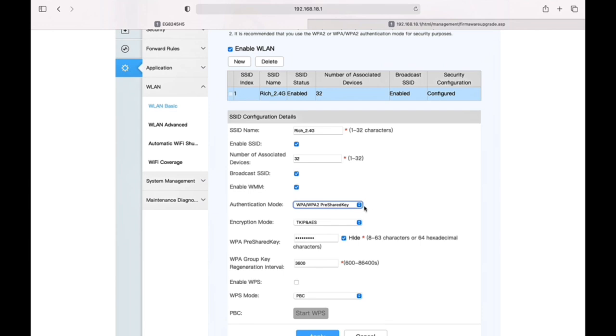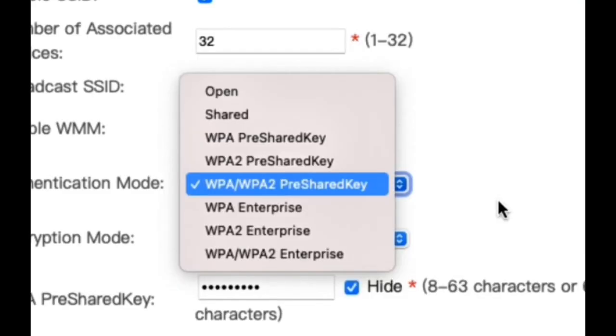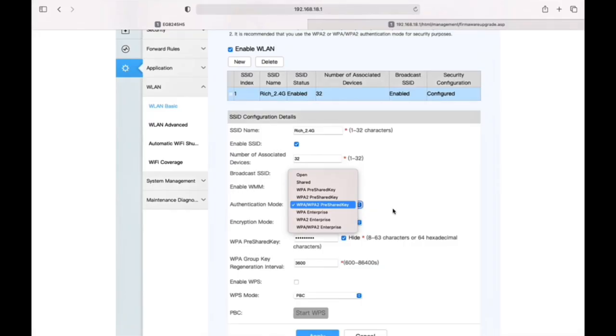These protocols determine the level of protection applied to our wireless network, and it is recommended to choose WPA2 or WPA3 for stronger security and better data protection. There's an option that has both WPA and WPA2. This option enables WPA and WPA2 at the same time, so it uses both TKIP and AES security.